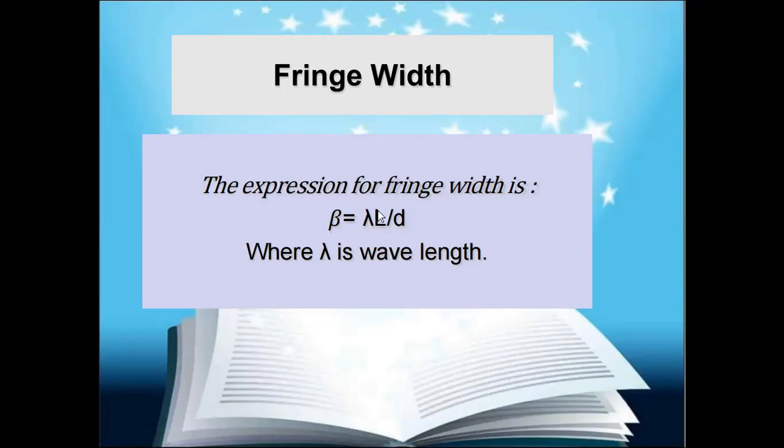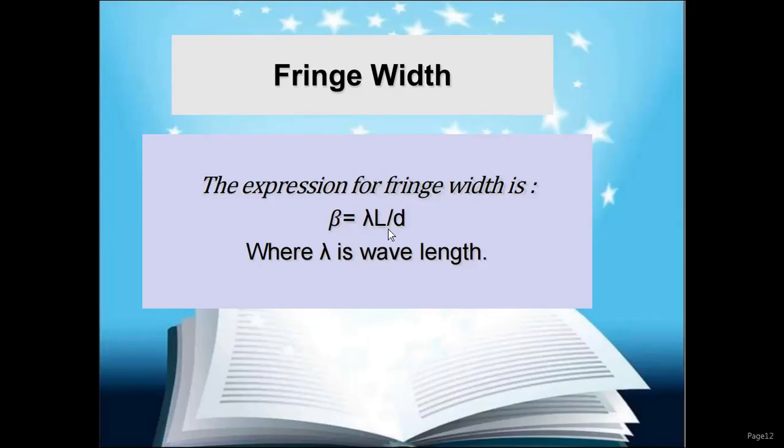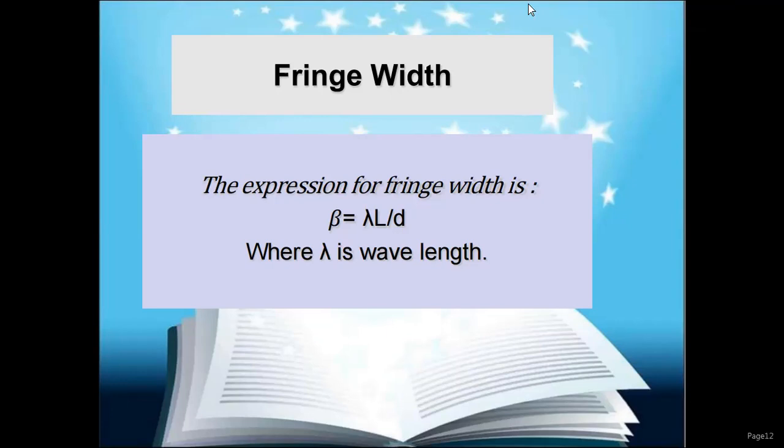L is the distance between the slits and the viewing screen, and D is the distance between the double slits S1 and S2. From this equation, mathematical problems can be solved.